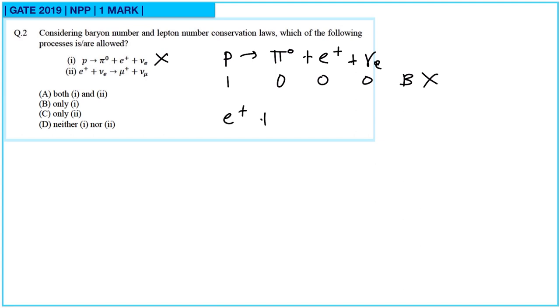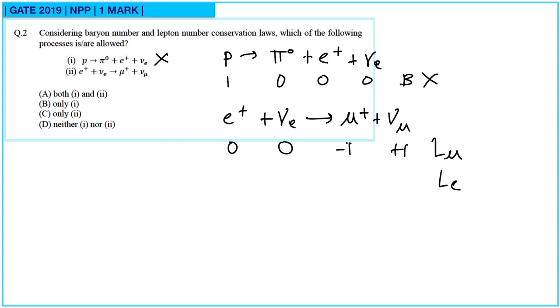For the second reaction, we will consider lepton numbers. So lepton number, this will be 0, 0, this will be minus 1, plus 1. And this is plus 1, 0. Now this will be positron. So this will be minus 1, then 1, then 0, 0. So these two laws are conserved. Also there is no baryon in the equation. So that means this second reaction is allowed. So only the second reaction, option C, is correct here.